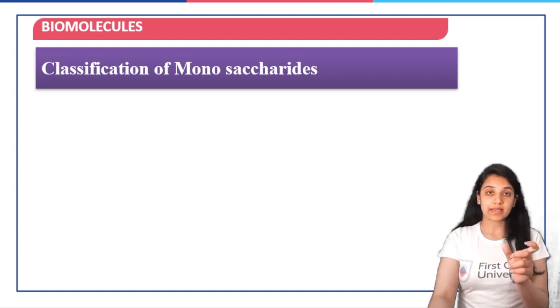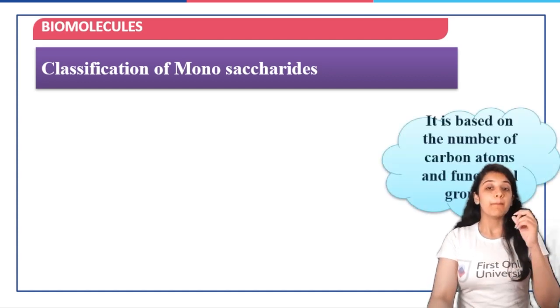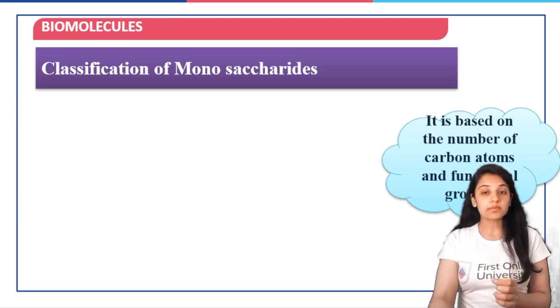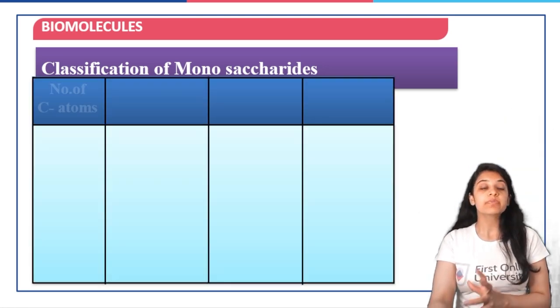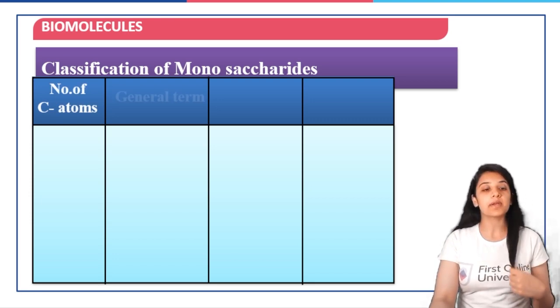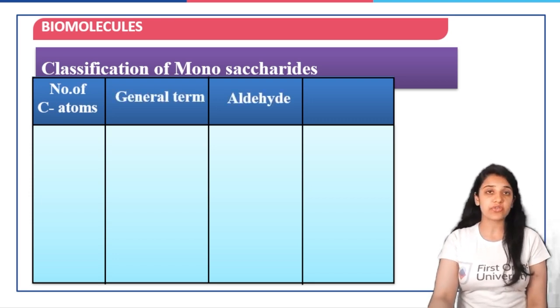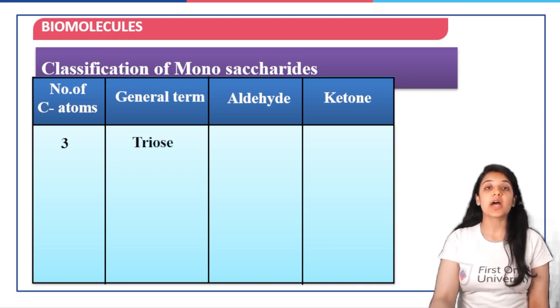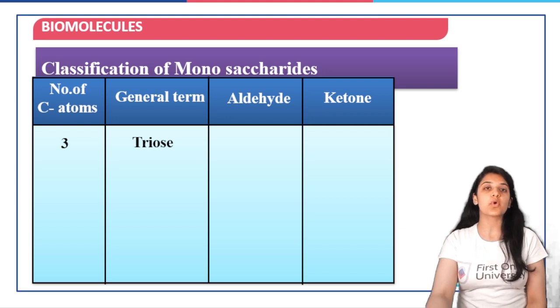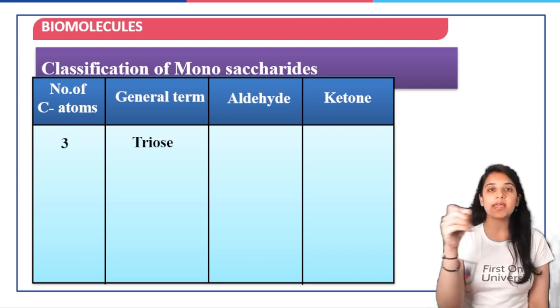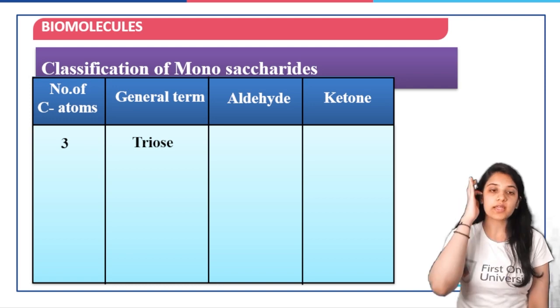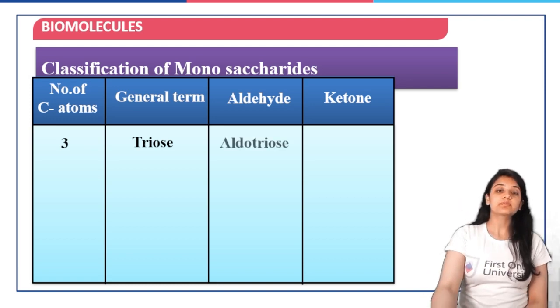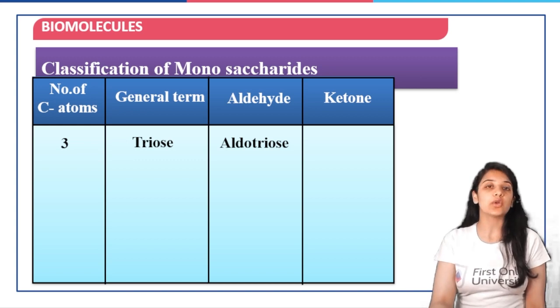Now, the monosaccharides can be further classified based on the number of carbon atoms and the various functional groups that are present. So we see the number of carbon atoms, the general term we use for them, and whether it has an aldehyde or ketonic group. If the number of carbon atoms is 3, it will be called a triose. Tri means 3, and OSE is used for these sugars only, that is, carbohydrates only, like fructose, glucose. Then if it is an aldehyde, it will be called aldotriose. If it is a ketone, it will be called ketotriose.